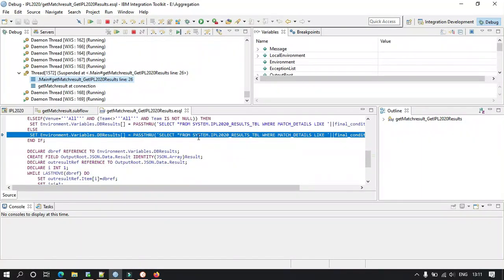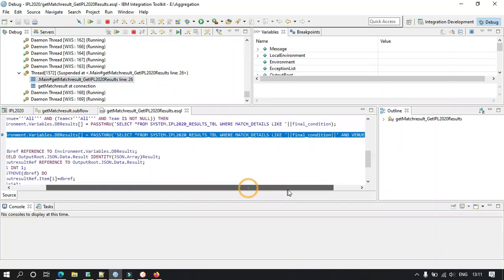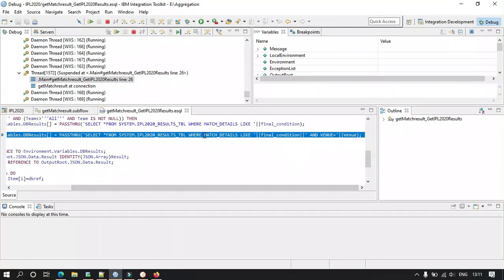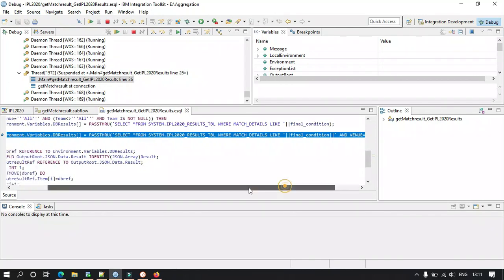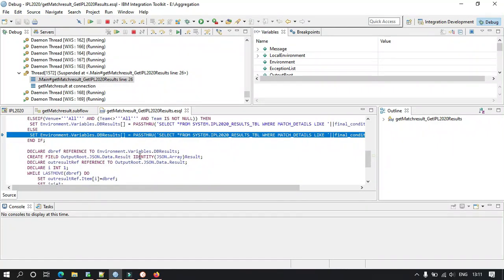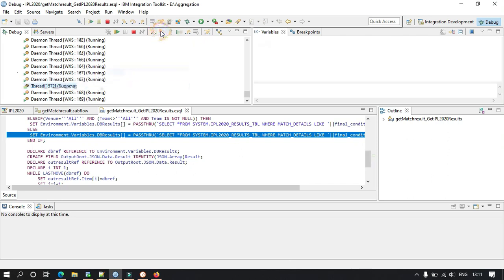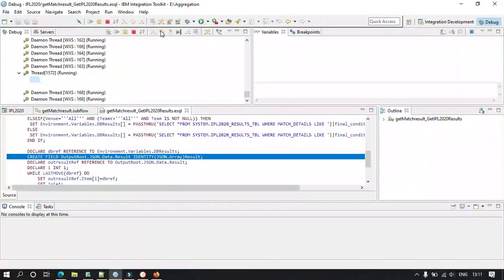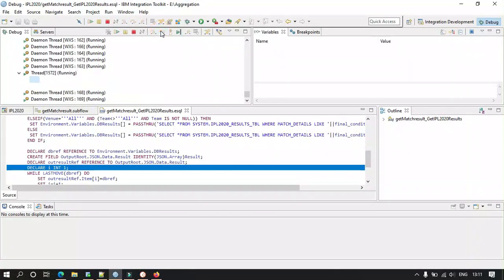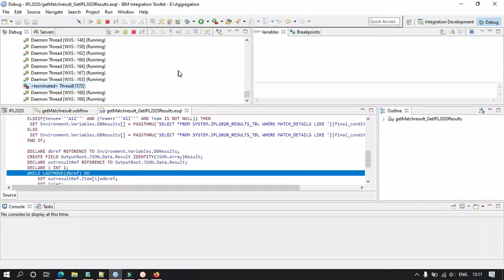So this condition is executing, where it has some where condition. A link to this code is provided in the description, so you can download everything and understand what is happening. I just wanted to show you how things work end to end. In the real world, people won't hit Postman, right? It is just for testing.